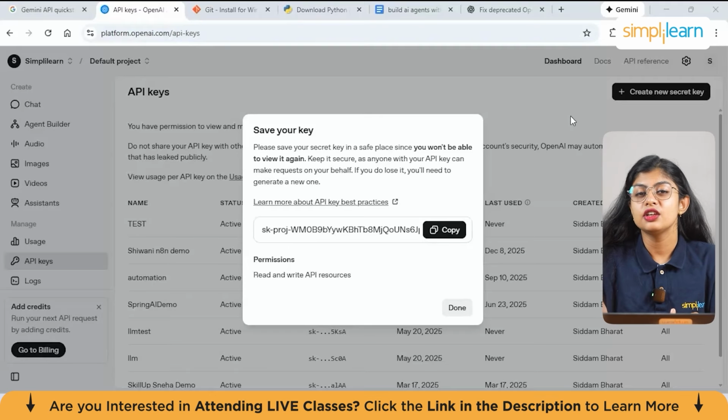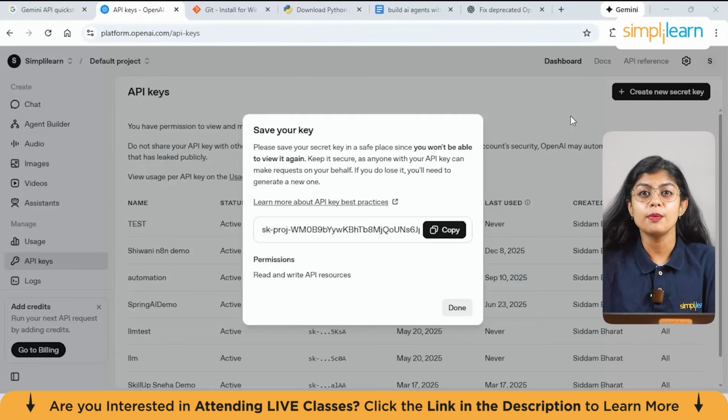Now after getting your API key, optionally you can download any cloud or local development tools. For instance, we have Docker. If you are deploying your AI agent in a containerized environment, you will need Docker installed. Apart from Docker, you can use even Heroku, AWS, Google Cloud.